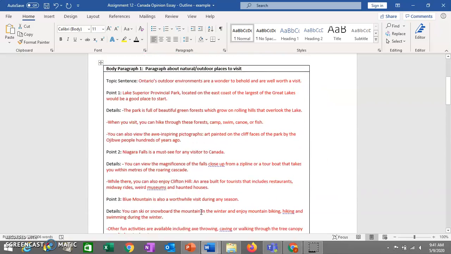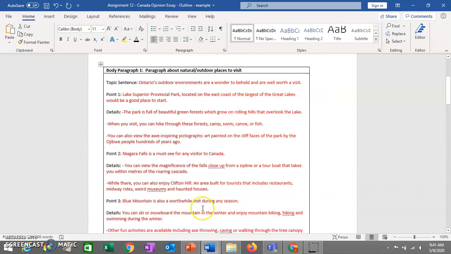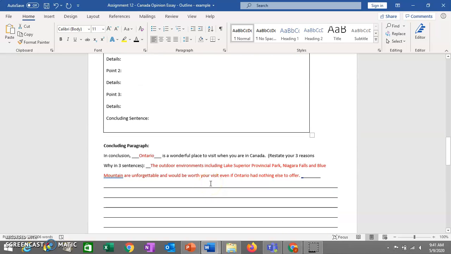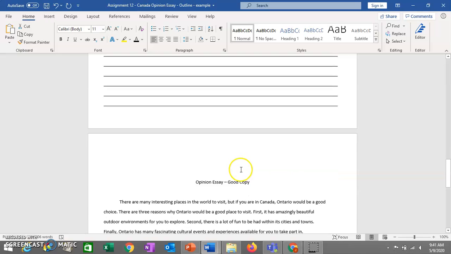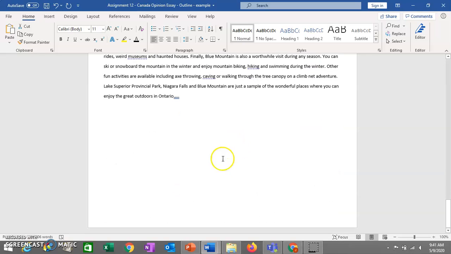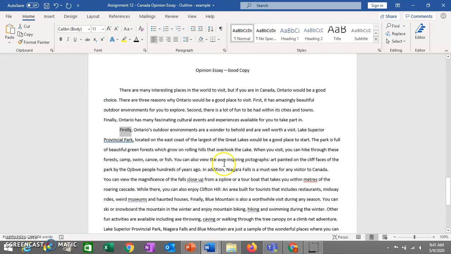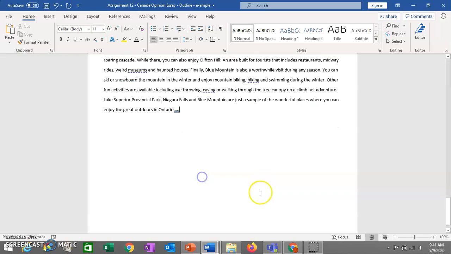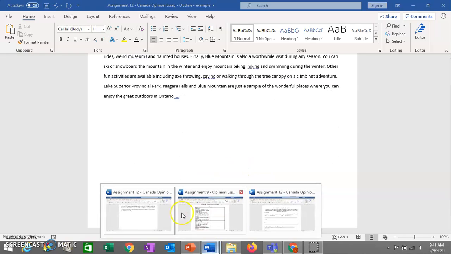I'm going to have one due date for an outline and a rough copy. I'm not going to mark your outline or rough copy, but if you hand it in to me, I will return it to you with feedback. Then you're going to be able to edit your work, change it, hand it in again, and that final product is what's going to be marked. I'm going to mark it according to a marking scheme that I don't have here.